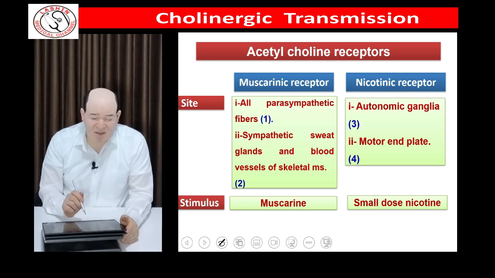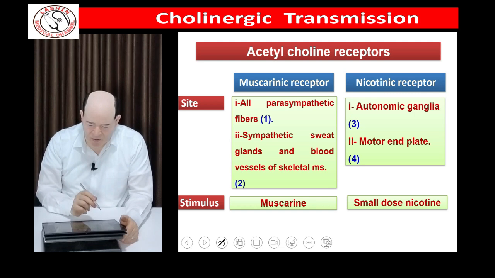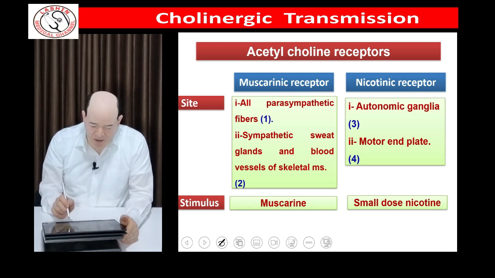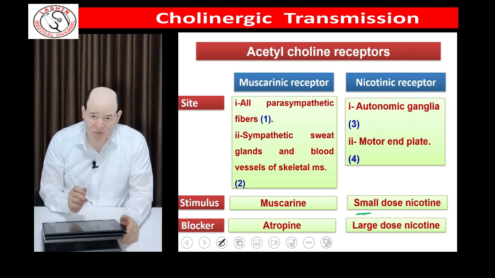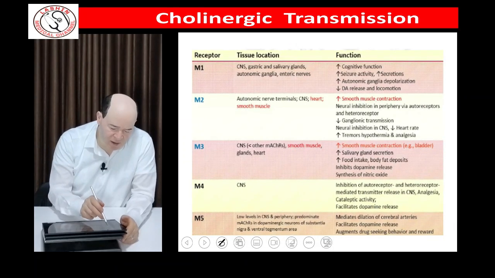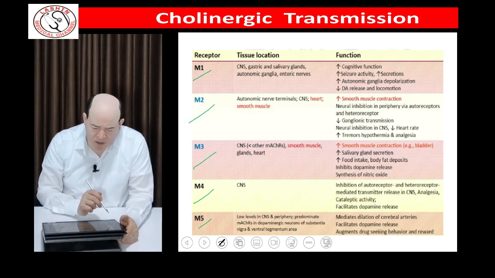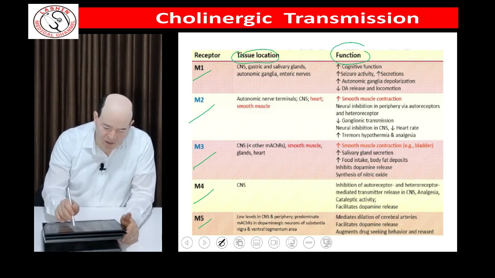The stimulus for the muscarinic receptor is muscarine, which is derived from mushroom and which was first used for discovering these receptors. However, the stimulus for the nicotinic receptor is a small dose of nicotine. The blocker for the muscarinic receptor is famous, which is the substance atropine. The blocker for the nicotinic action is a large dose of nicotine. For more details, you can read about the types of muscarinic receptors, which are M1, M2, M3, M4, and M5 receptors, and you can know well the site of each receptor and the function of each one.